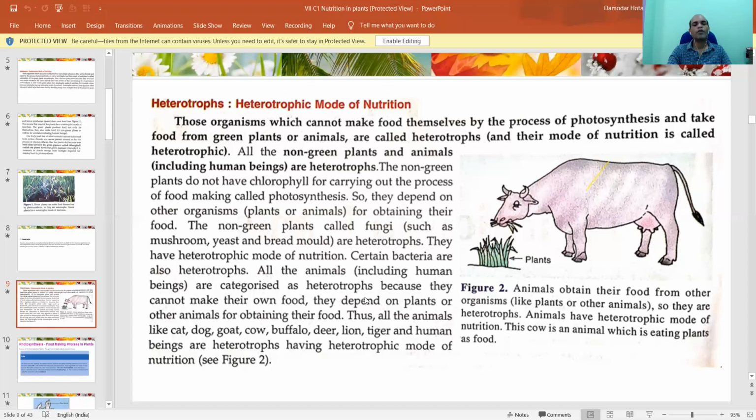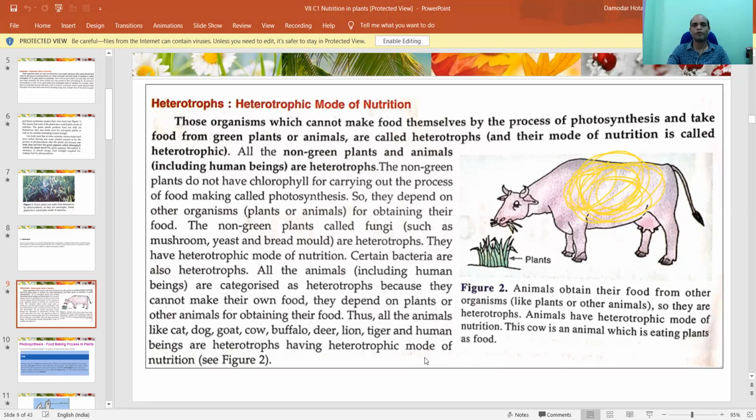Okay. So all animals also come under this heterotrophic nutrition mode because we cannot prepare food due to the lack of chlorophyll molecules in our skin.